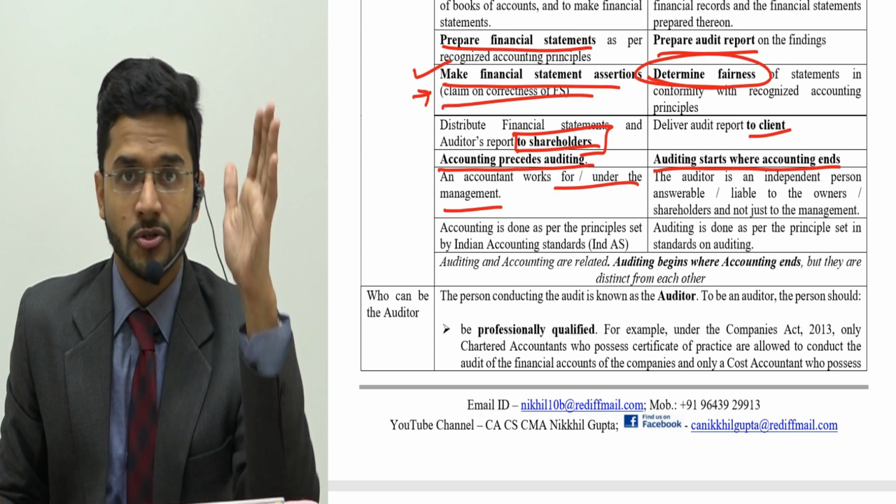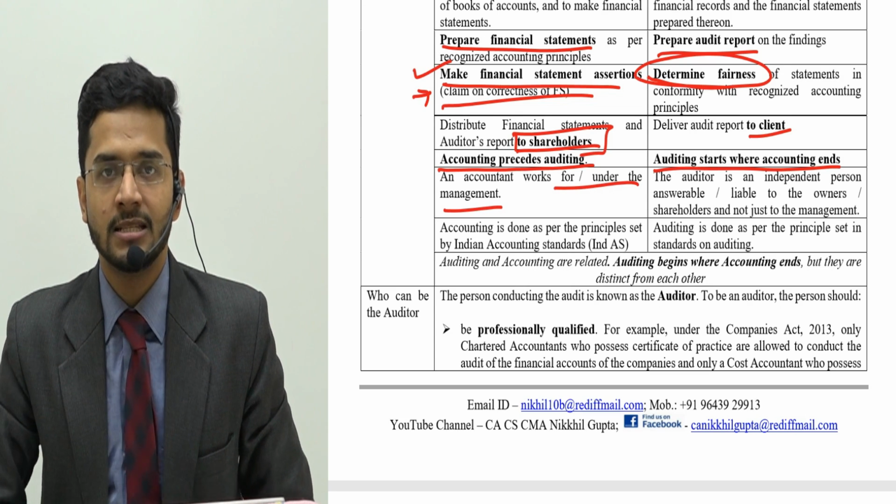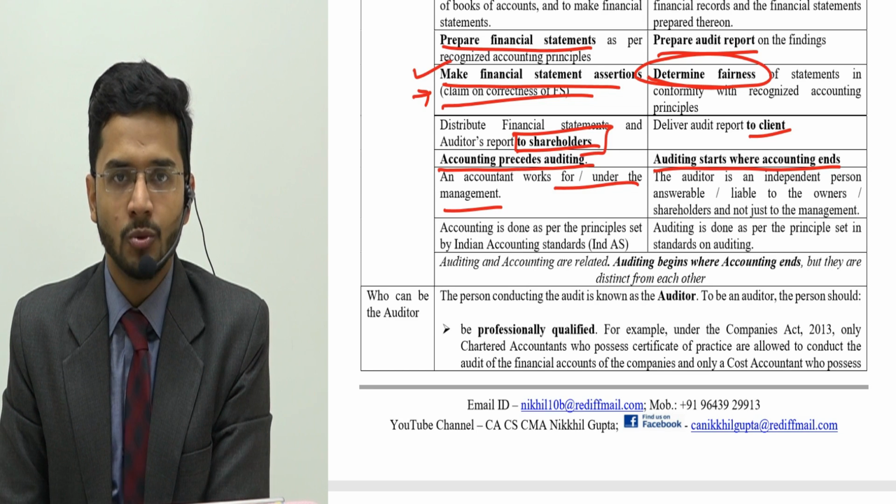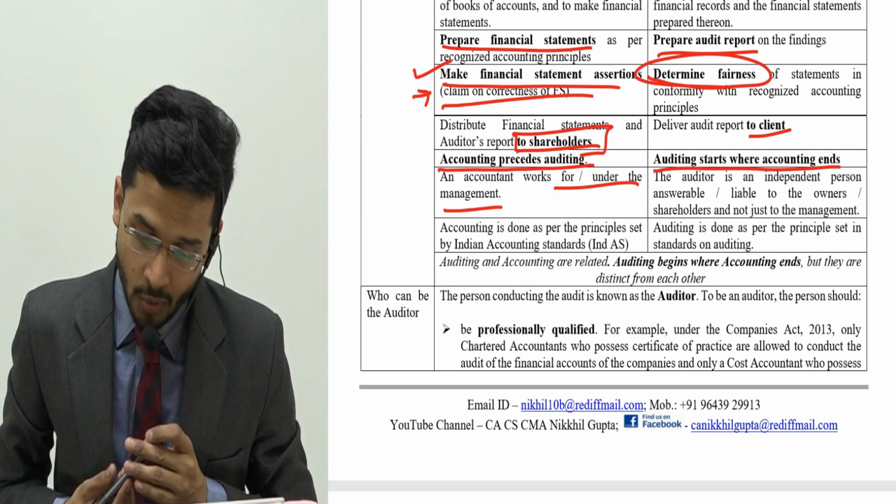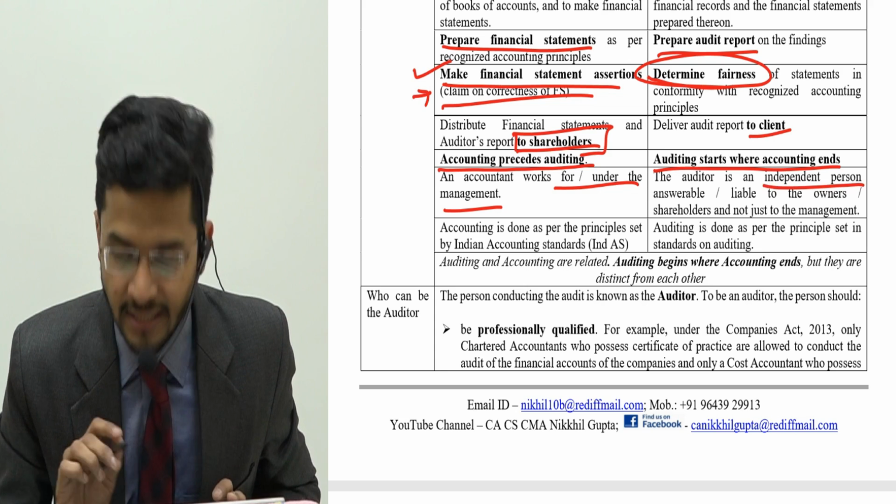An accountant is a person employed by the management. Salaries are paid by the management. So the accountant is dependent on management. However, an auditor is an independent person.